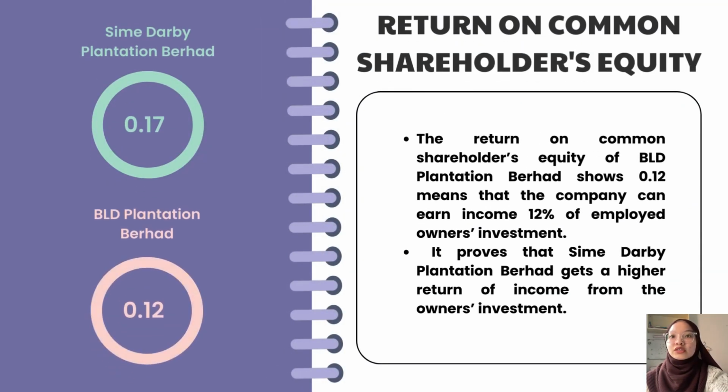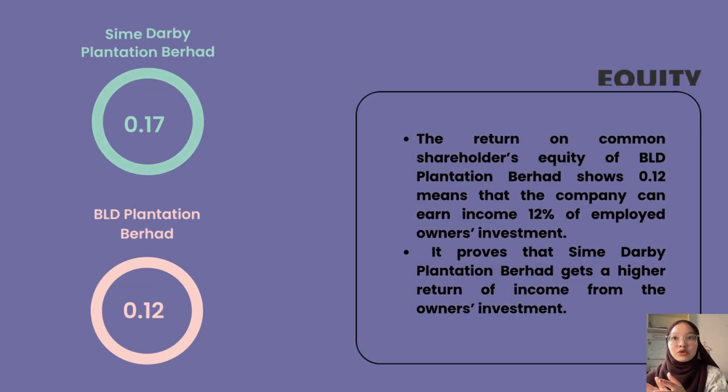Next, return on common shareholders equity. In this ratio, Sime Darby is higher than BLT Plantation Berhad. It proved that Sime Darby Plantation Berhad gets a higher return on income from the owners' investment. A higher return on common shareholders equity indicates better value creation for shareholders. It shows that the company is delivering a high return on the equity invested by its common shareholders.